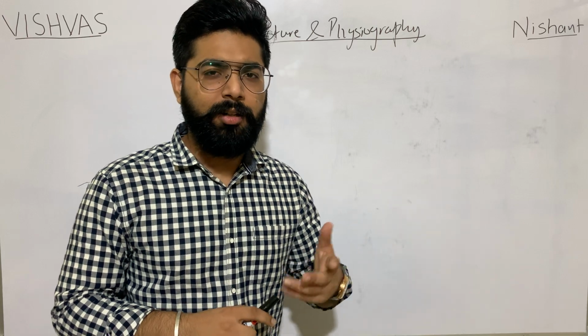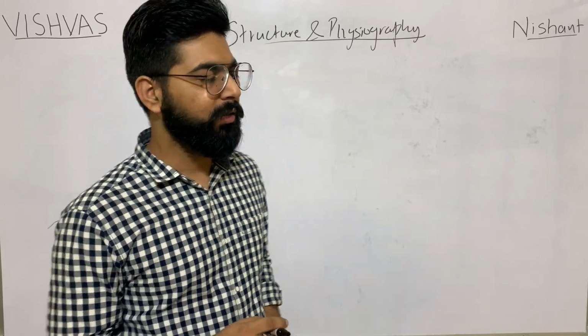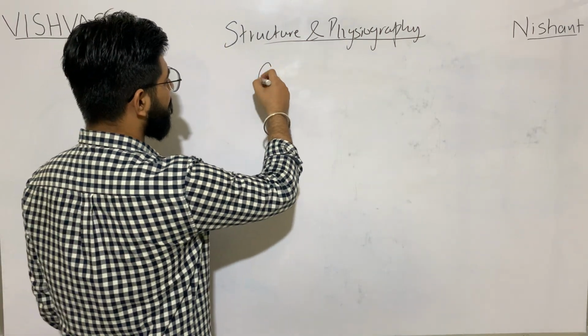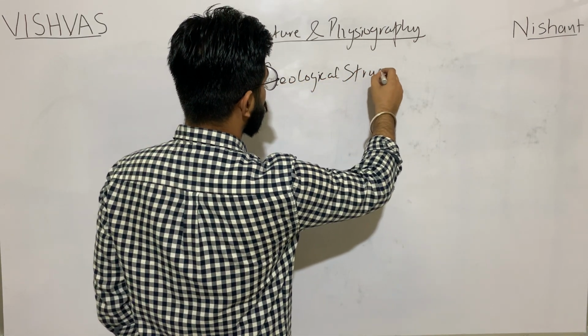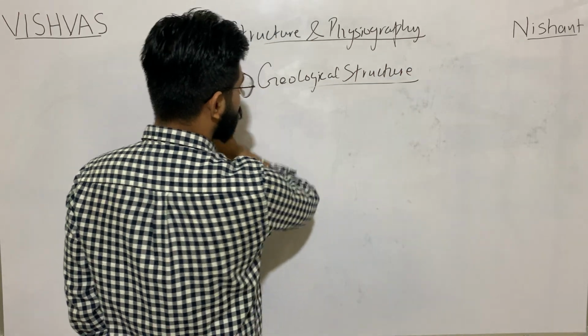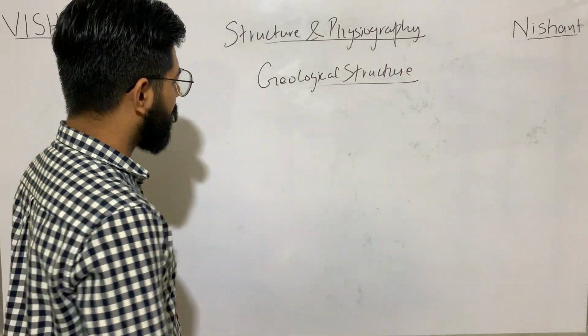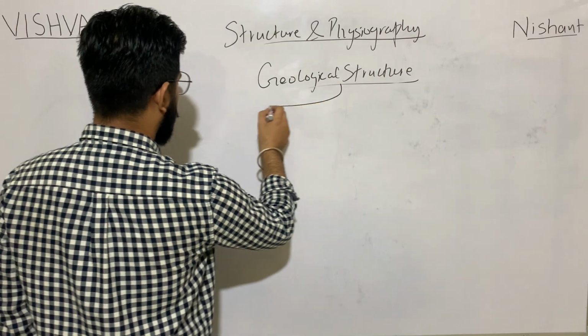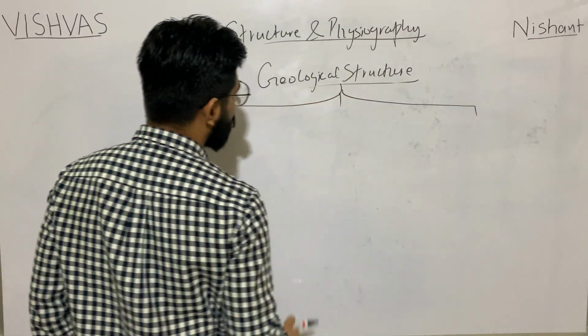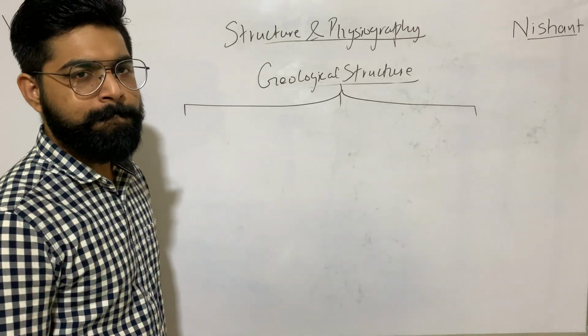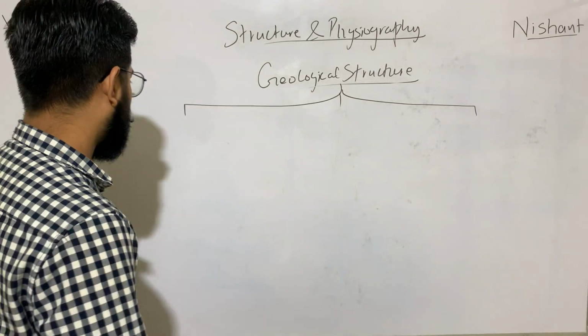Now this movement from the southern hemisphere to the northern hemisphere has ultimately decided the geological structure of our India. The geological structure of India is classified into three parts by NCERT.